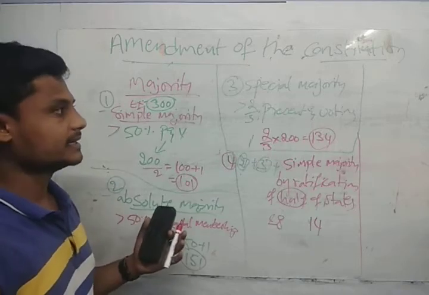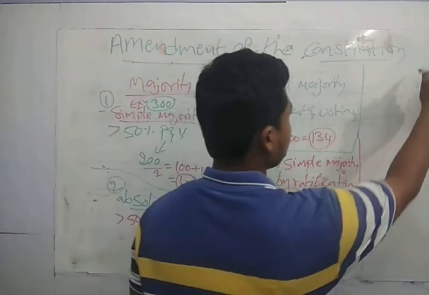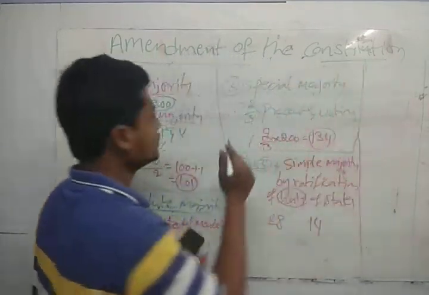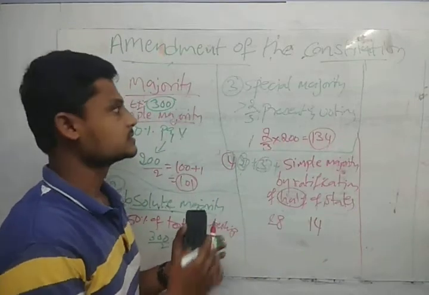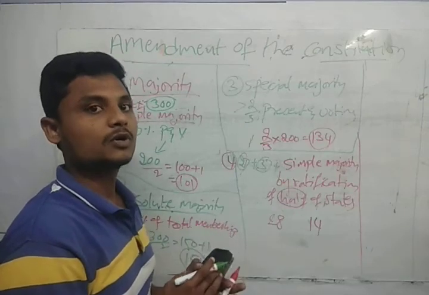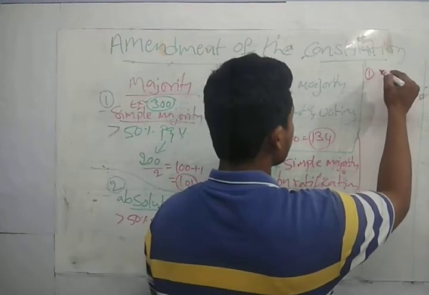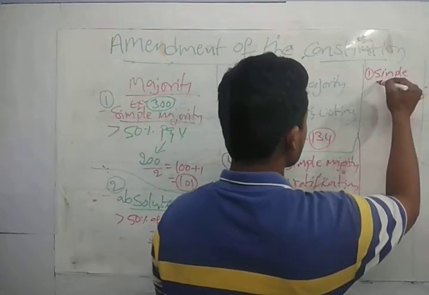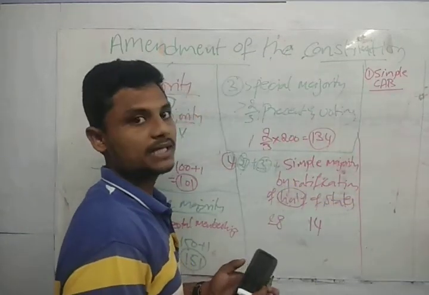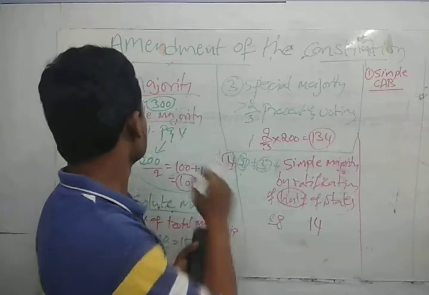This simple majority, guys. See, guys, now I am taking the amending procedure. So these are the types of majorities that we are having. The first one is the simple constitutional amendment bill. Okay, simple one. So for the simple constitutional bill, what are the measures that we need to have? For the simple constitutional amendment bill, only simple majority is enough.